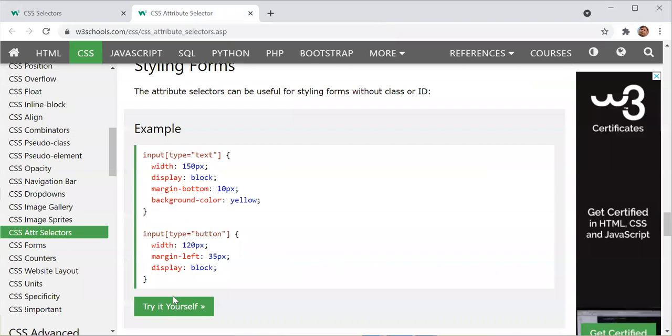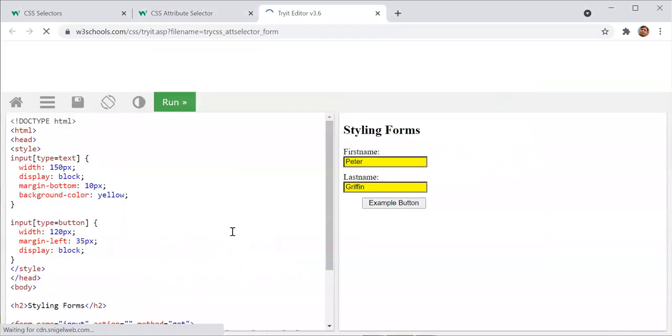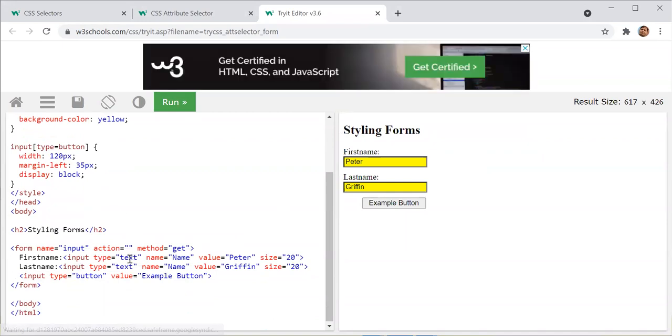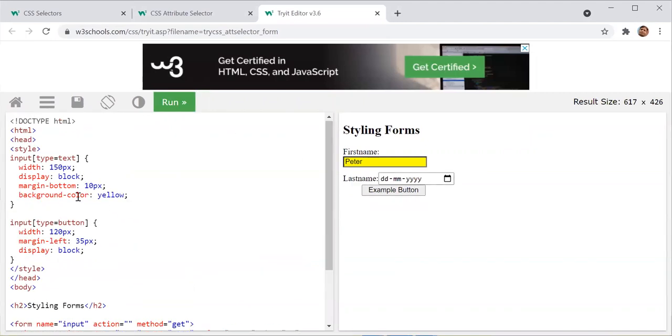Next, we have the same thing for the type attribute and button also. Same thing they are applying. If I put date here, then what will happen? Then I need to apply it here. I need to write date here.